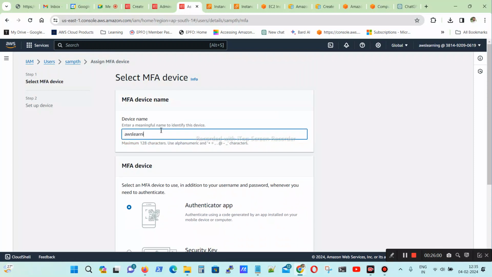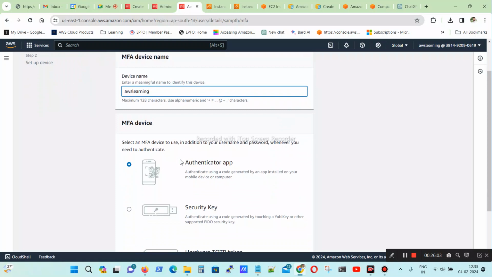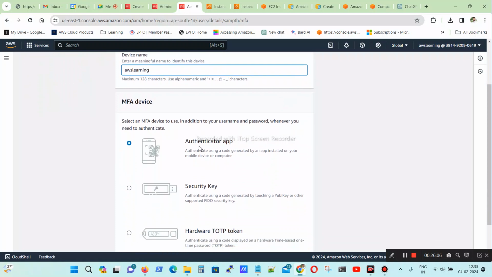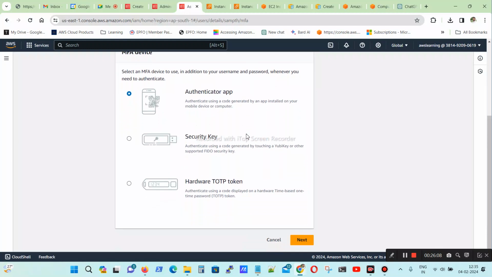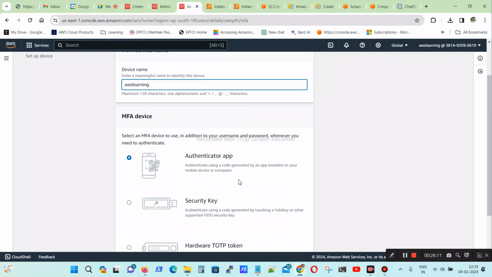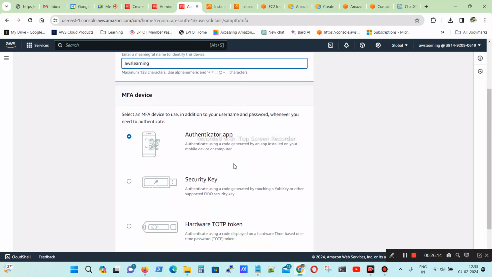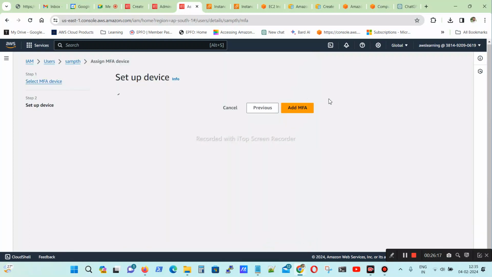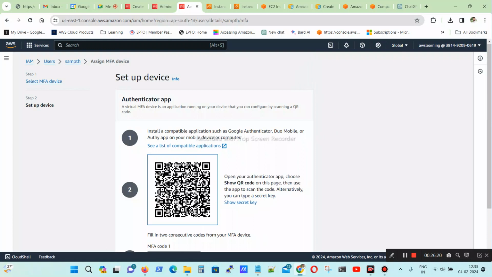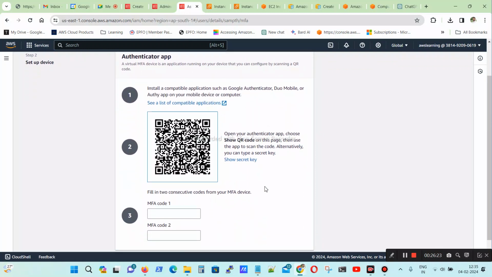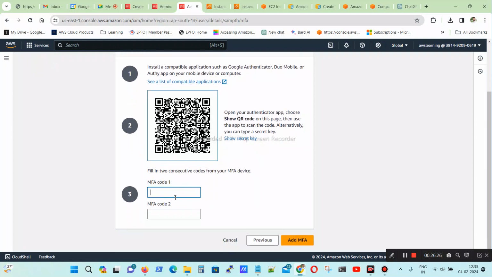First you have to install the authenticator app, Google Authenticator or Okta. Multiple authenticators are there. You have to install it from the Play Store on your mobile. Once you have installed the app, you have to scan your code. Once you scan the code, MFA codes will come. First a 6 digit code will come, for example 1 2 3 4 5 6, then again another 6 digit code came. First you have to add those.